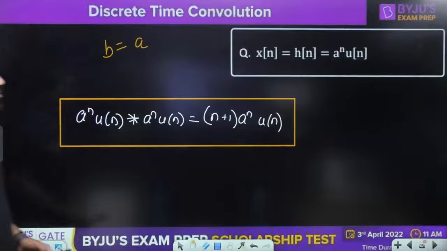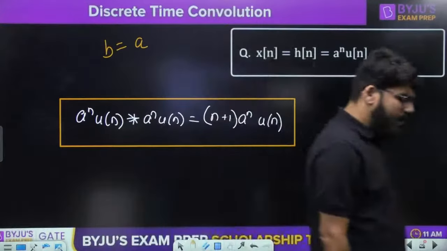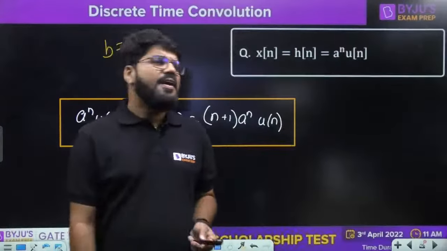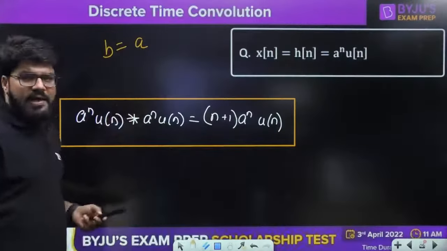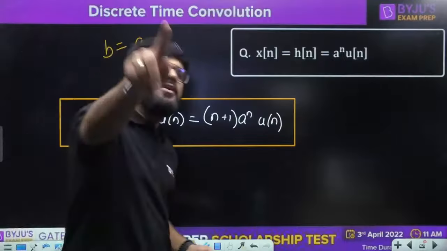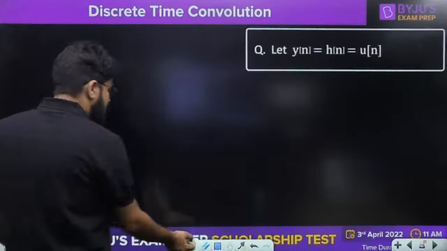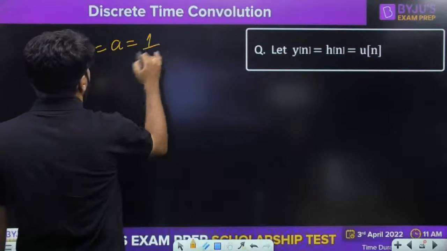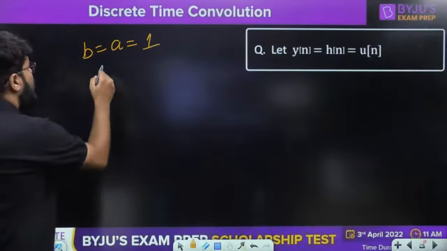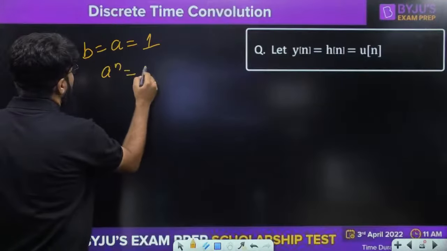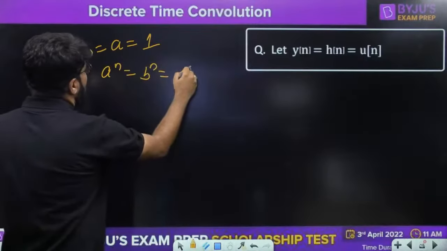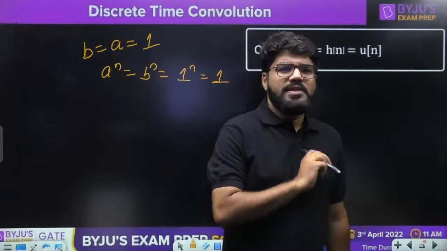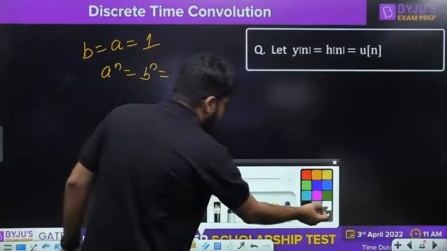This is also an important formula. One more important formula here: if I have taken b equal to a, and both are equal to 1, then a power n equal to b power n equal to 1 power n, and 1 power n is always equal to 1. So already we had the formula for n a.